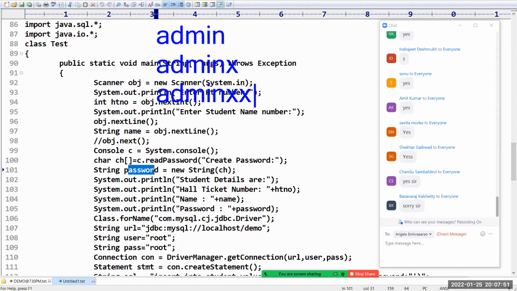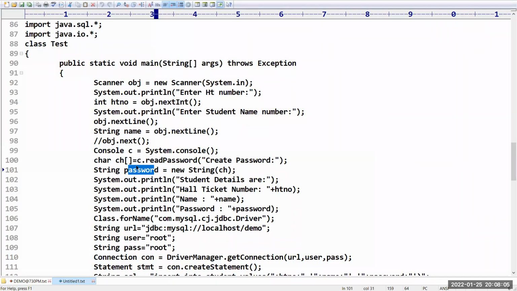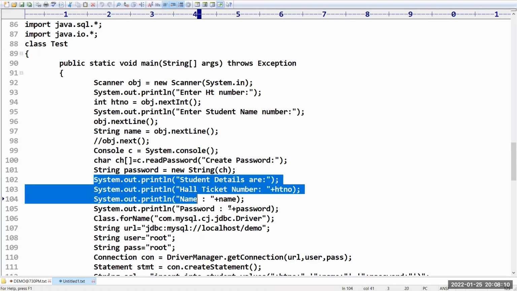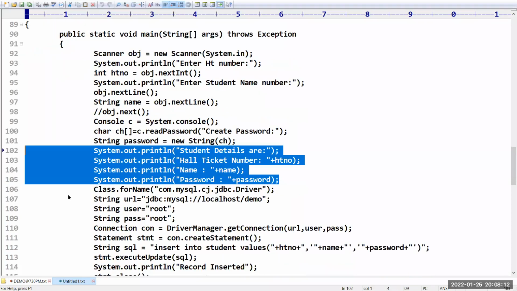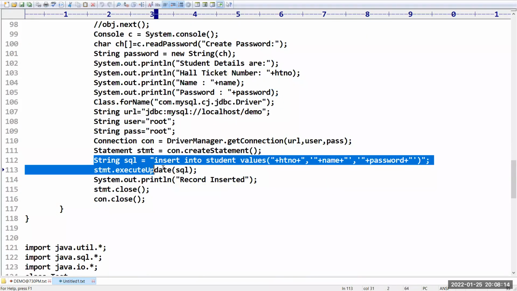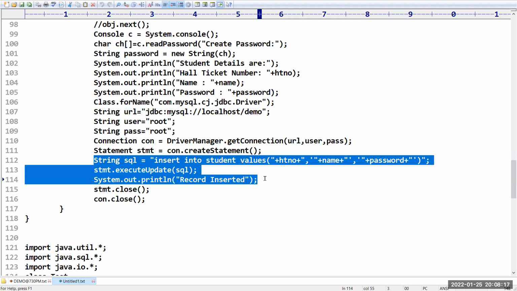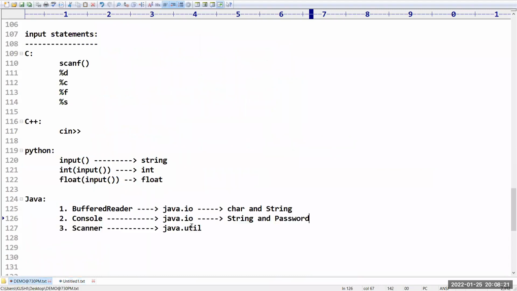In the same way, if you give a password like Prakash followed by two spaces, the string will automatically remove these two spaces. That's why first read the data in the form of a character array, then you can convert it into a string. I am printing the information on the screen, and at the same time I am going to write the same information to the database. To work with passwords, you have to go with the Console class. I am just explaining that.